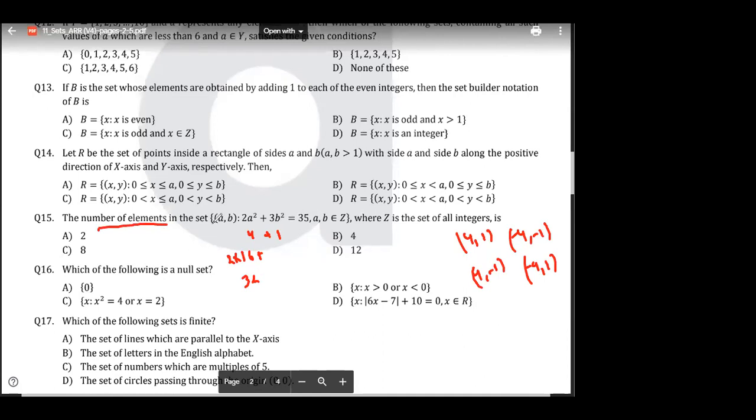So the question is the set A comma B. Again, this is in bracket. Think about it. This A comma B is in small bracket, so it is not the element of the set. First of all, this whole is the element of the set. Do you understand? This whole is your element of the set.